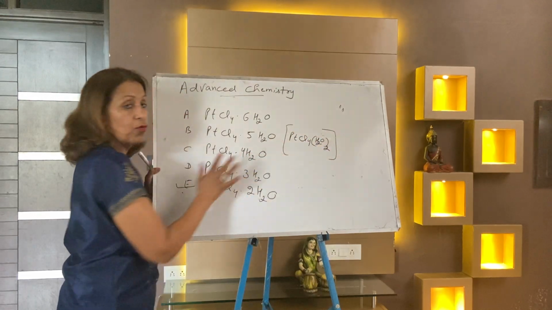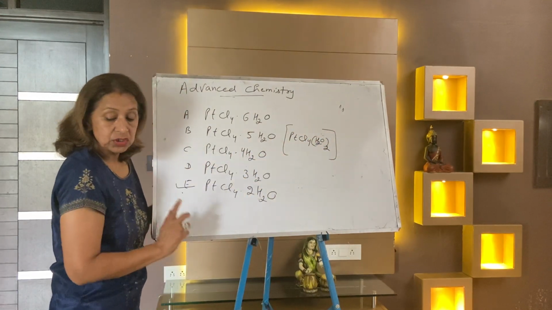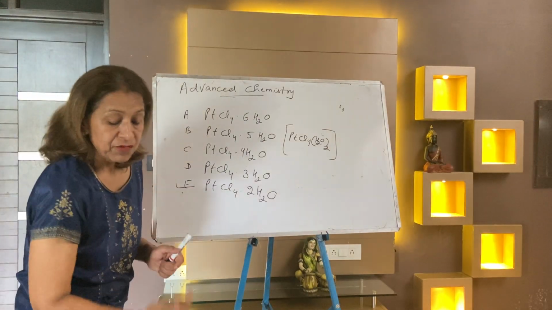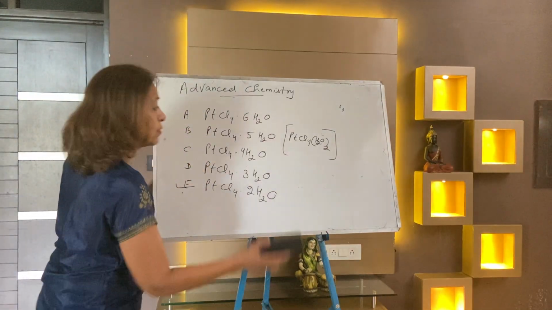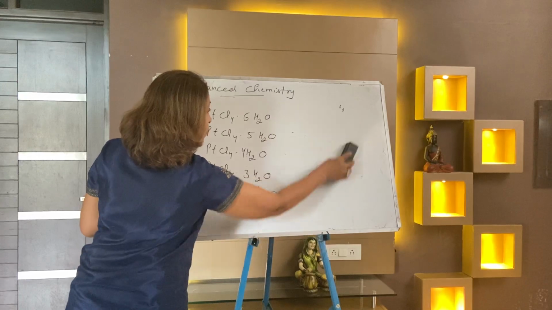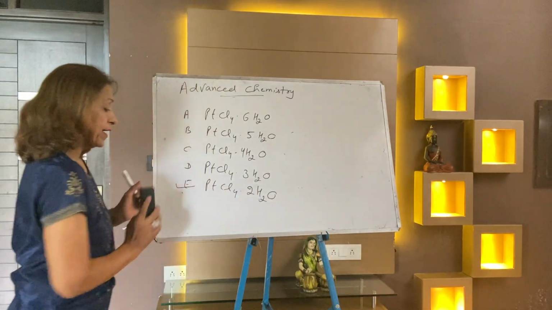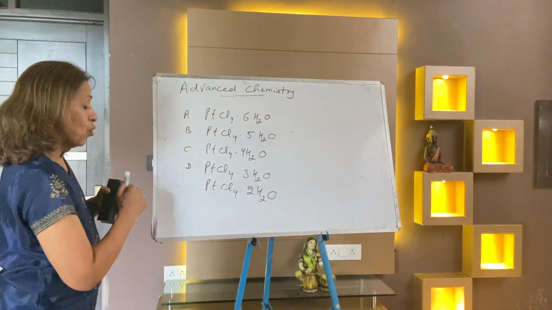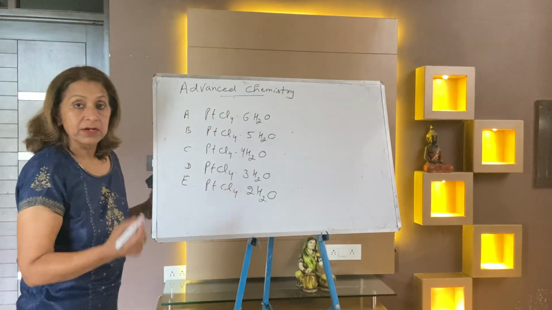So it's a non-electrolyte. Now the second question is, out of these, which shows maximum conductance. Go on, note down along with me. Non-electrolyte is E. Now which shows maximum conductance?